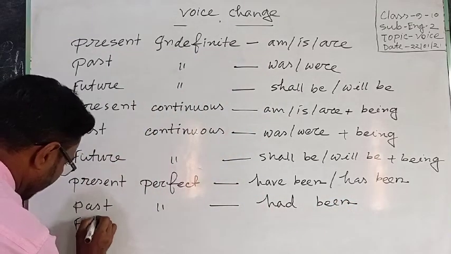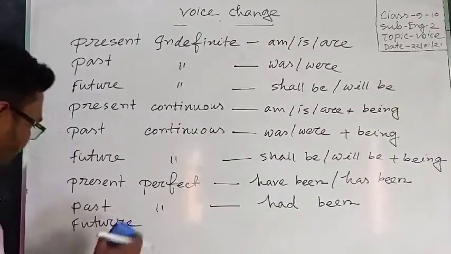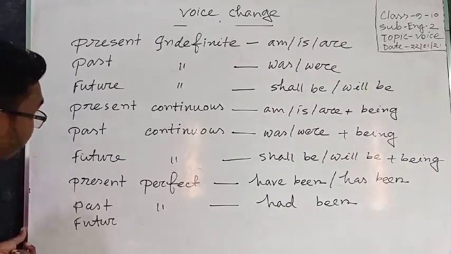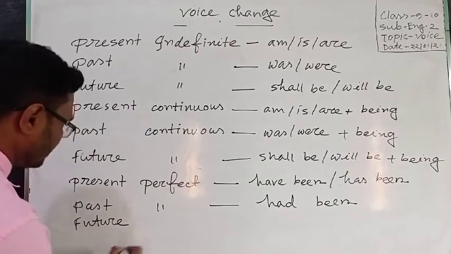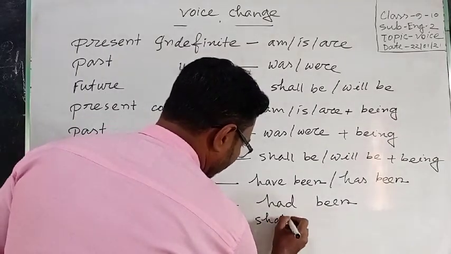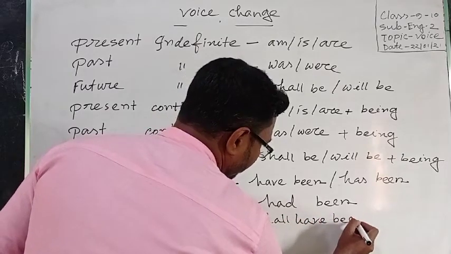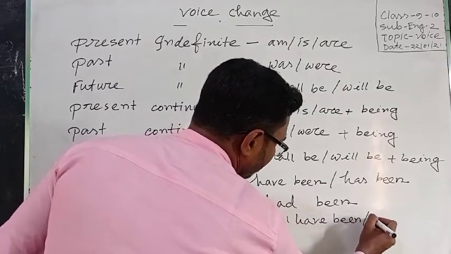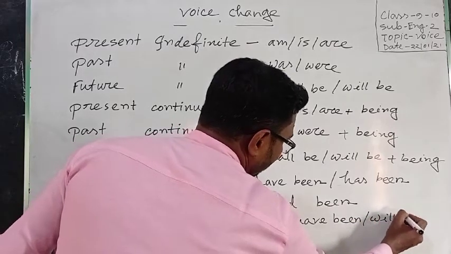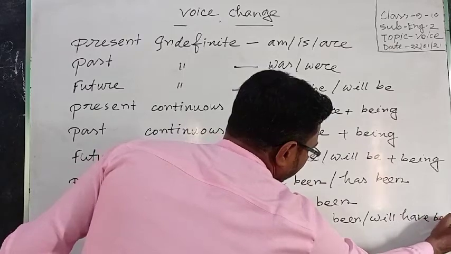For future perfect, you can use shall have been or will have been.